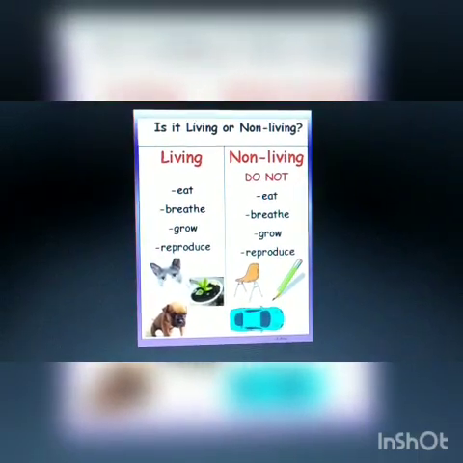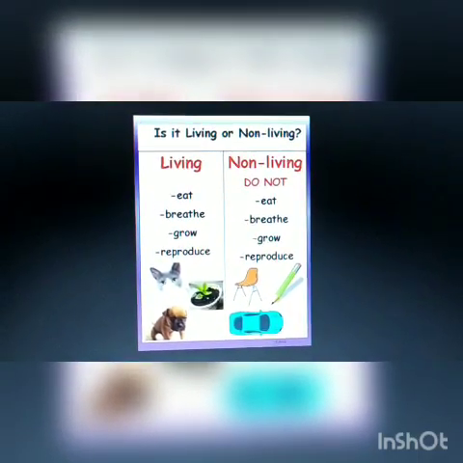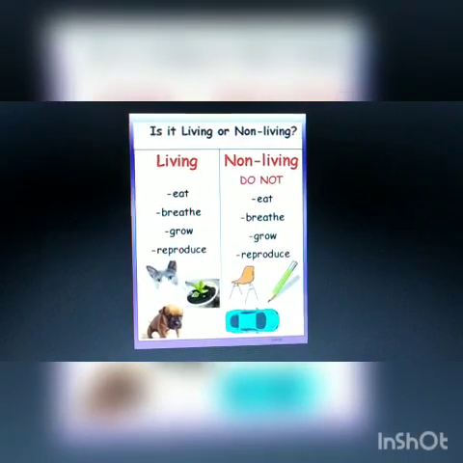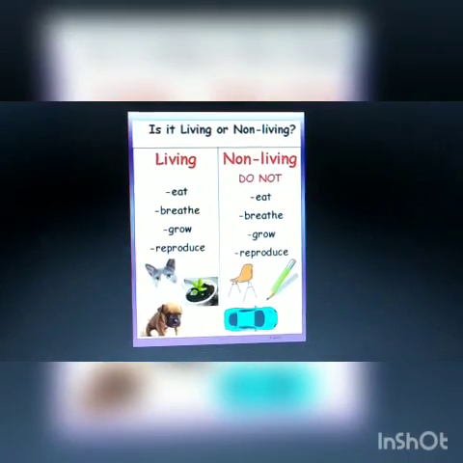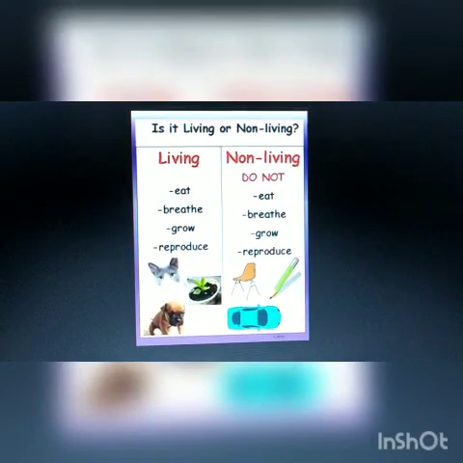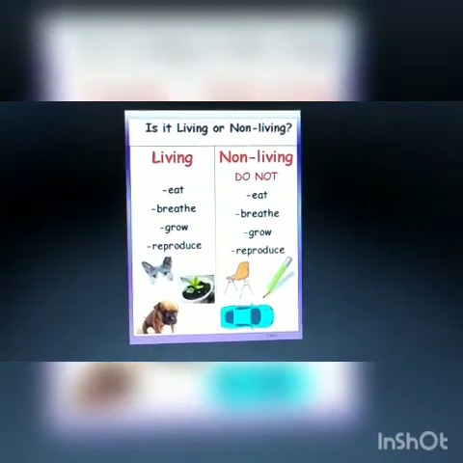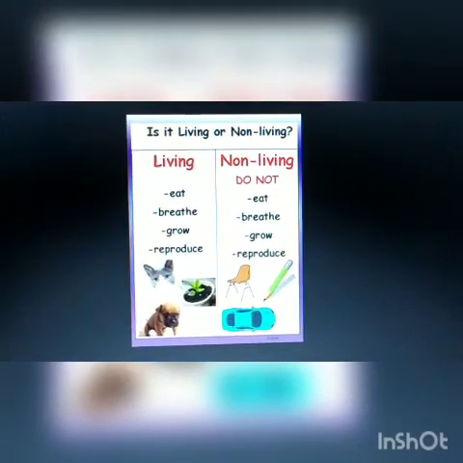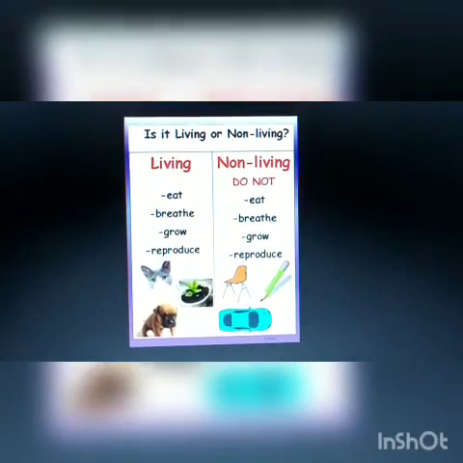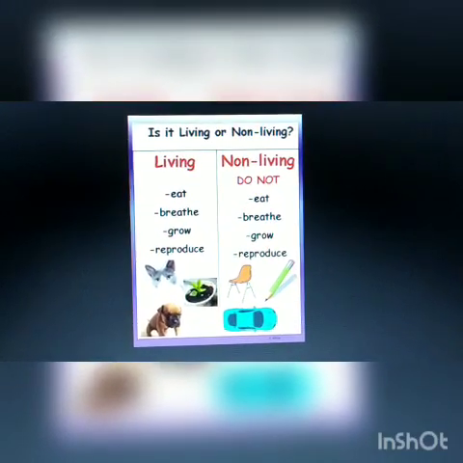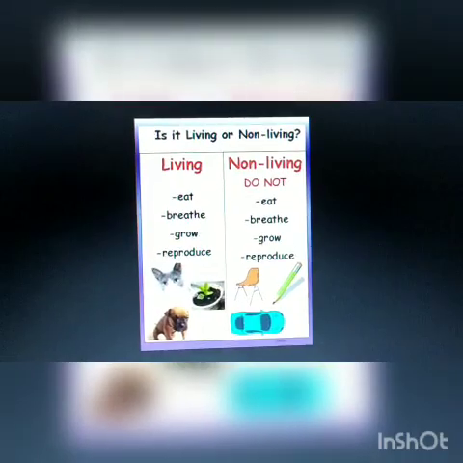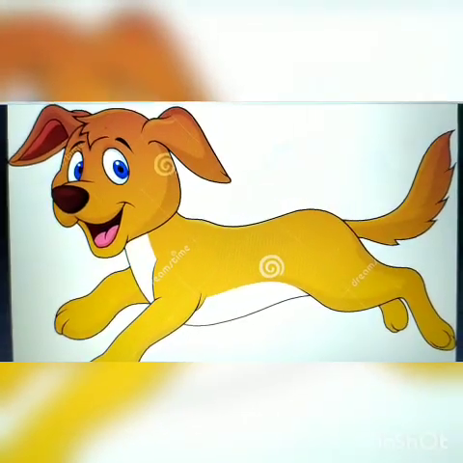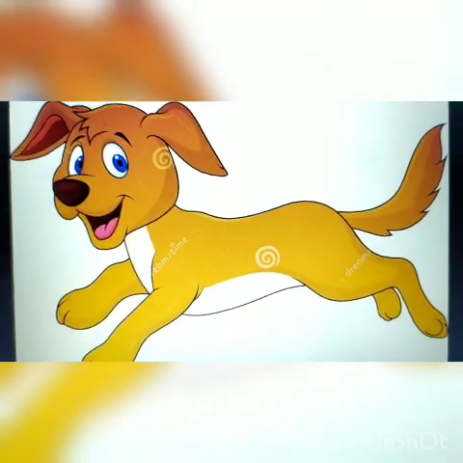Now students, can you tell me, are animals living or non-living? Yes, they are living. But why are we calling them living? So let us understand by taking an example of a dog.